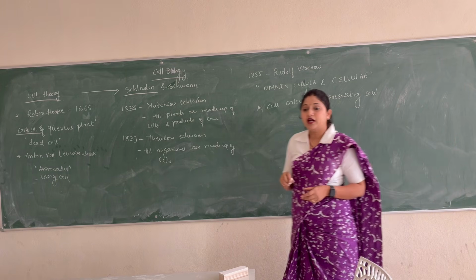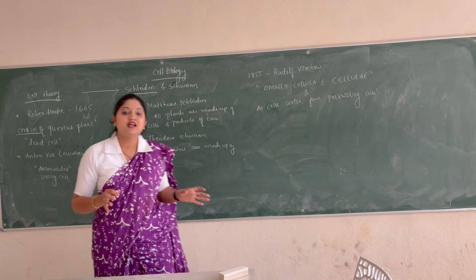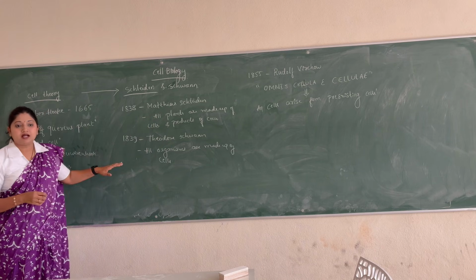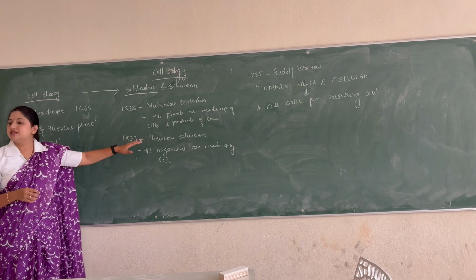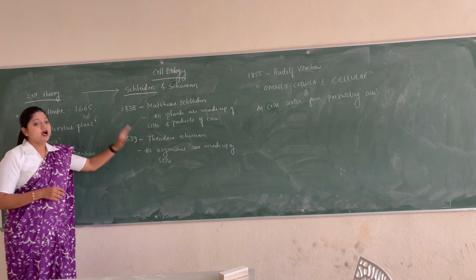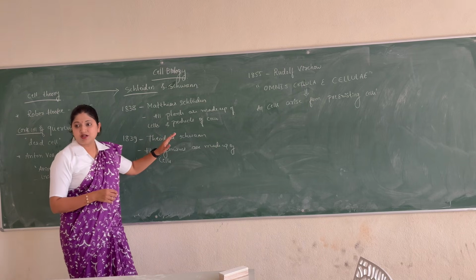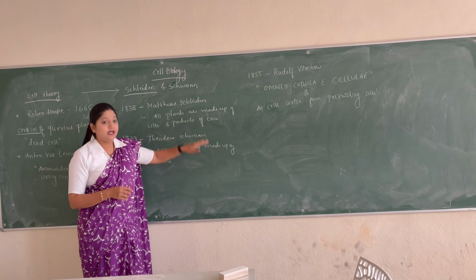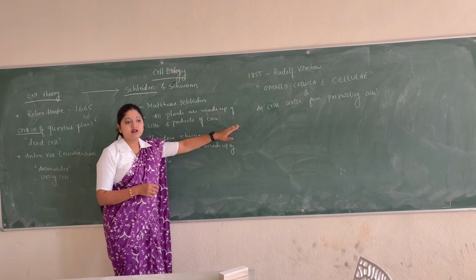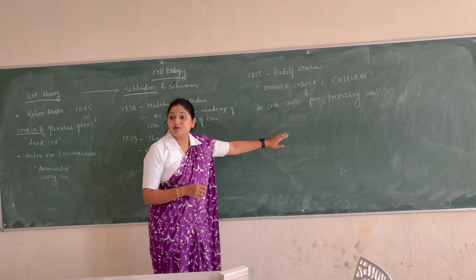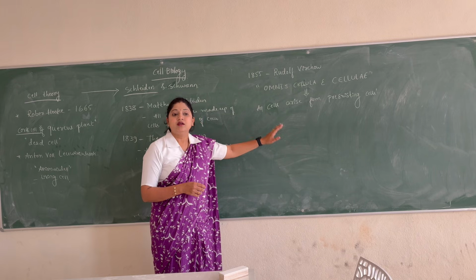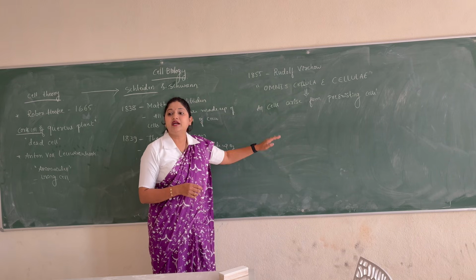So initially, when Schleiden and Schwann put forth their observations, combining them the cell theory was made. However, one question remained unexplained, that is how cells originate, how cells arise. So later on, when Rudolf Virchow came up with his observation, the cell theory was completed.